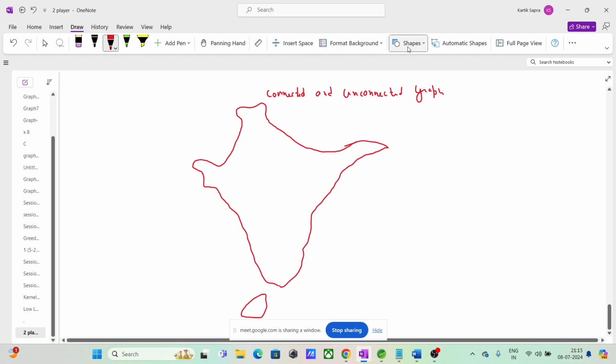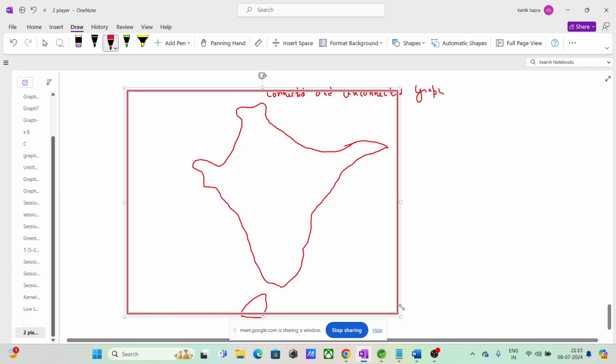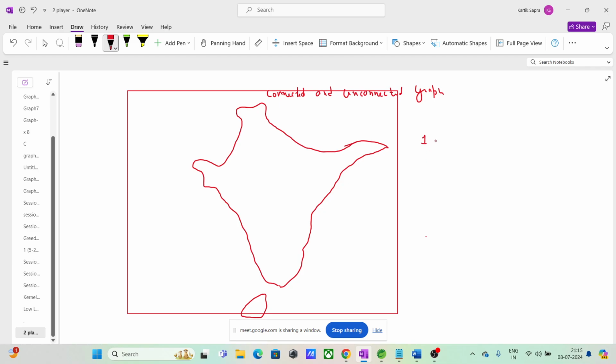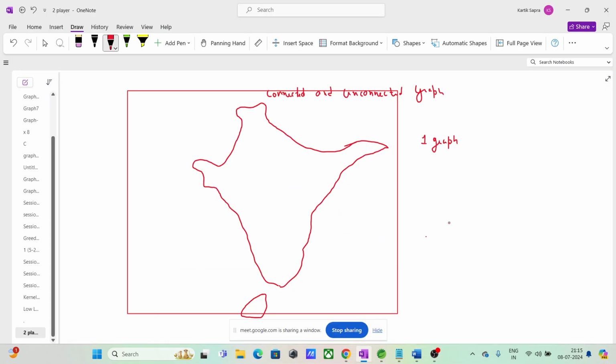So this total thing, guys, it is one single graph only. ये एक ही graph है. This whole world is a single graph. Okay, every country, everything. So we are divided by countries, but we are united by graphs, right? So this whole is a single graph, but this graph is unconnected graph.